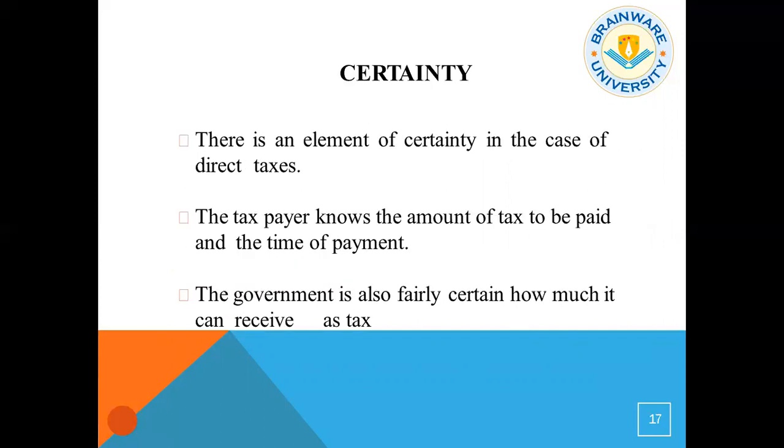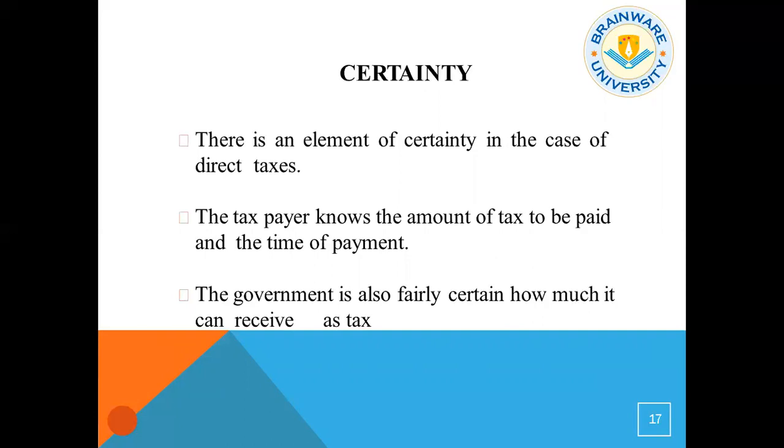So there is certainty. There is an element of certainty in the case of direct taxes. The taxpayer knows the amount of tax to be paid at the time of payment. The government is also fairly certain how much it can receive as tax. So every taxpayer will know how much he will pay and how much he is actually eligible to pay, because we all know the income tax slabs are out there.